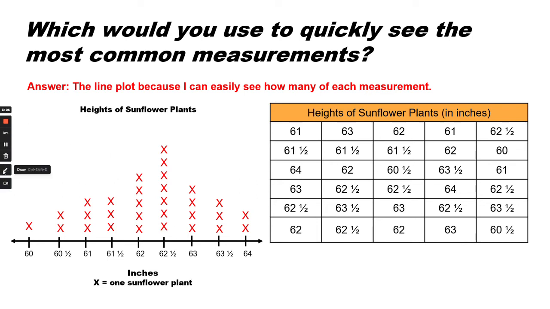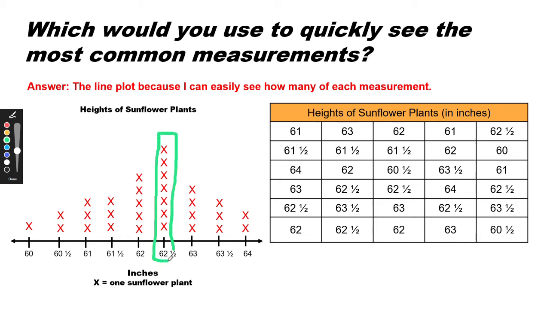62.5 inches has the most common measurements. It is the most frequently measured sunflower. The most frequent measurement of the sunflowers.